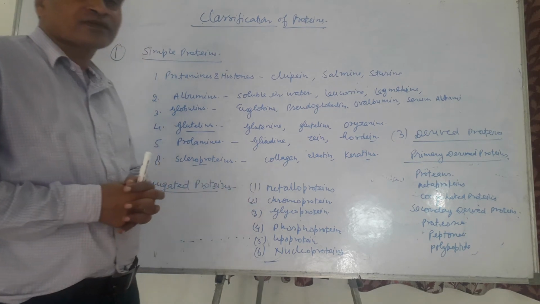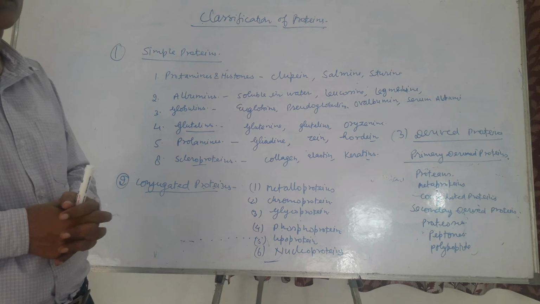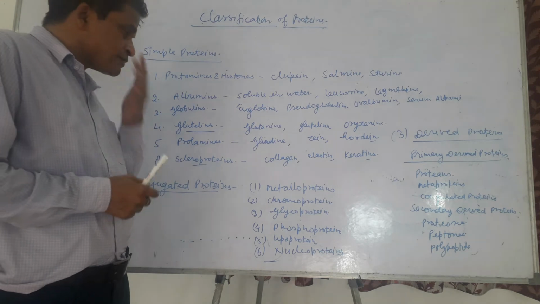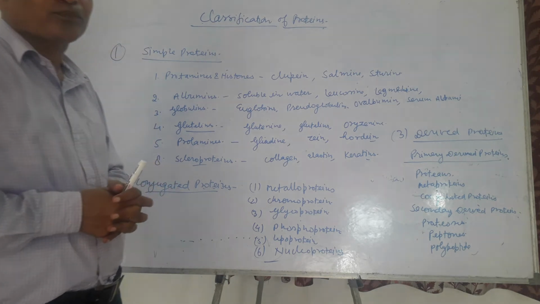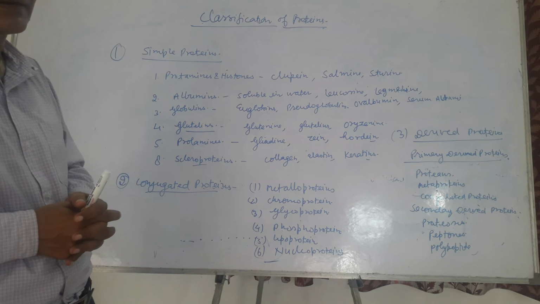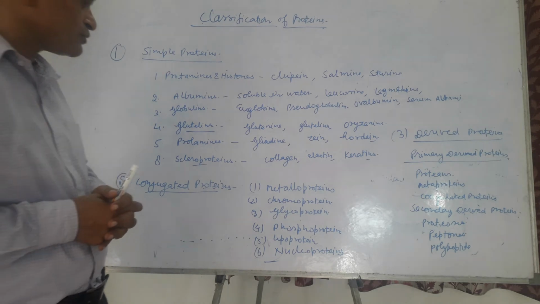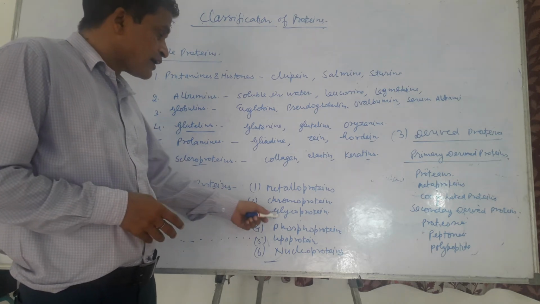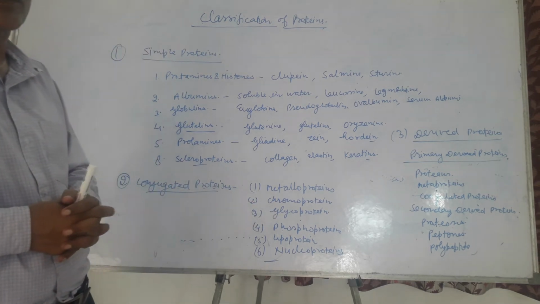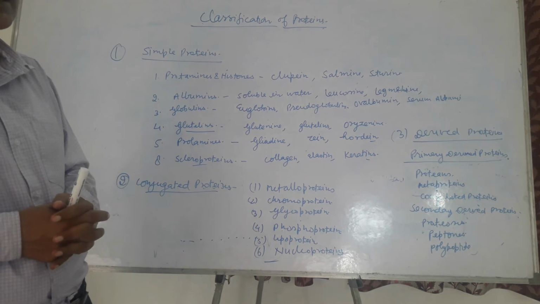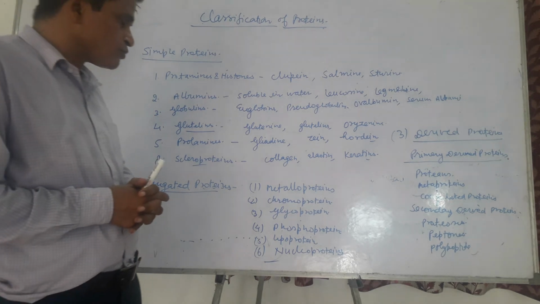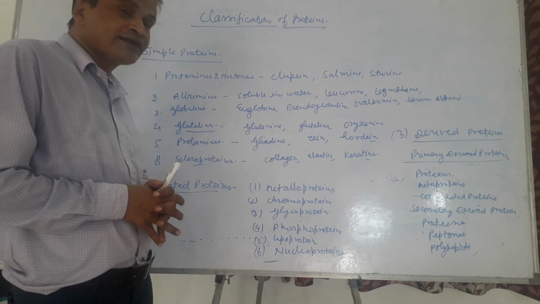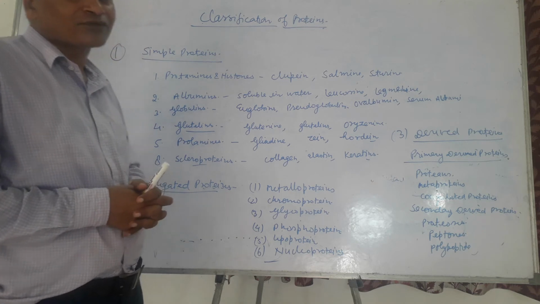Chromoproteins contain a colored complex attached to the protein molecules, such as hemoglobin and myoglobin. The colored complex includes porphyrin. They contain a porphyrin ring in their center, so they are chromoproteins. They are colored proteins. Glycoproteins: carbohydrate residues are attached to the glycoproteins. So glycoproteins contain carbohydrate residue. For example, antibodies are also glycoproteins.